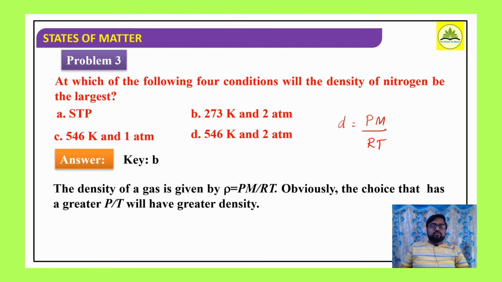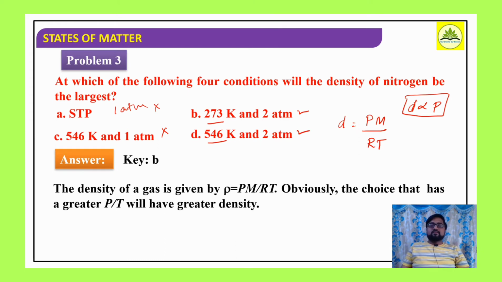Now with respect to pressure, density and pressure are directly related. As per the question, at which of the following 4 conditions will the density of nitrogen be largest? In which case will the density be largest? Where the pressure is high. So if you go on considering the pressure, say 1 atmosphere, these are not the answers, but we have to look for these. In both the cases the pressure is 2 atmosphere, but we have to look for temperature.